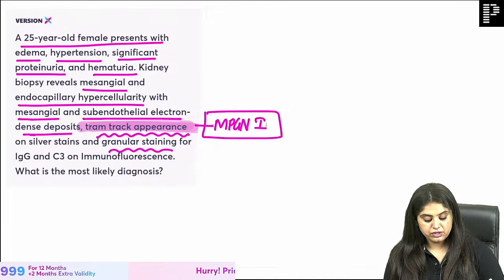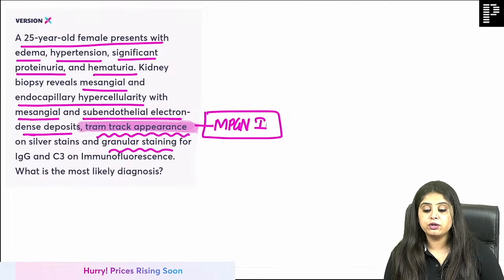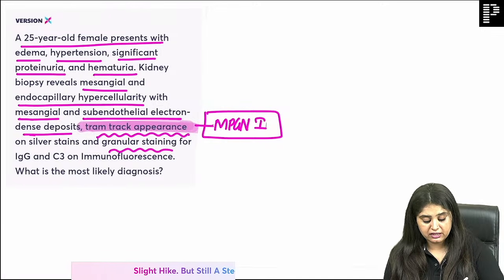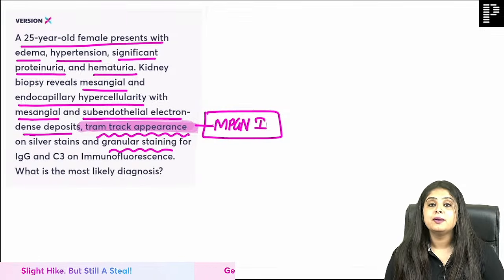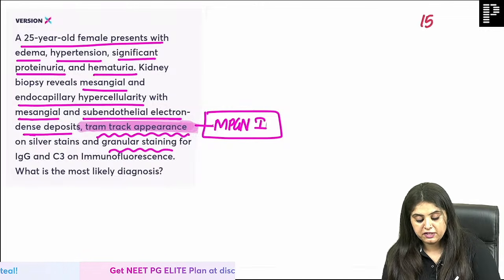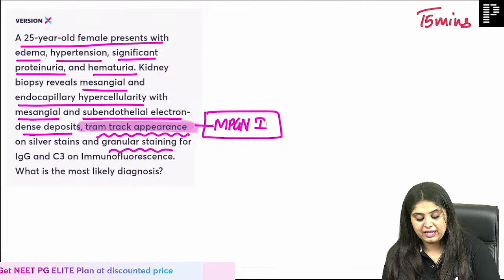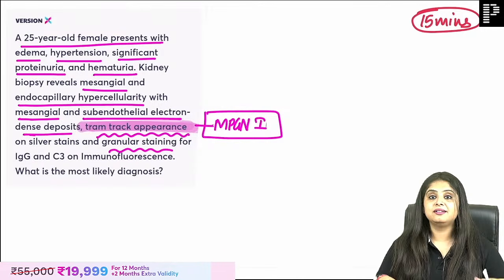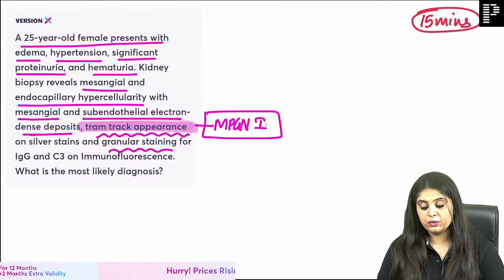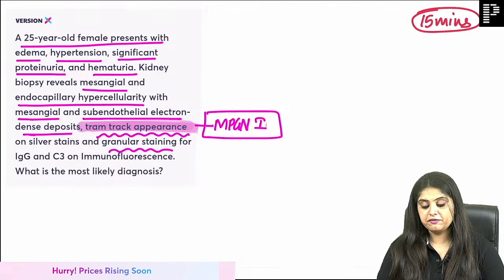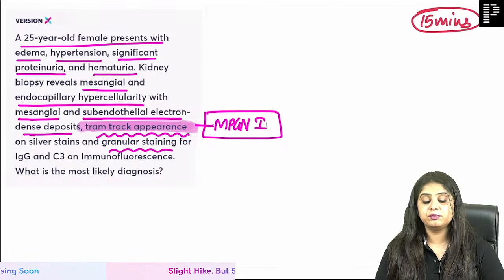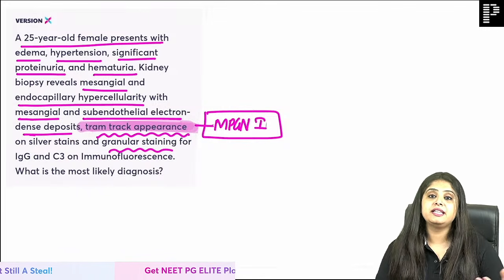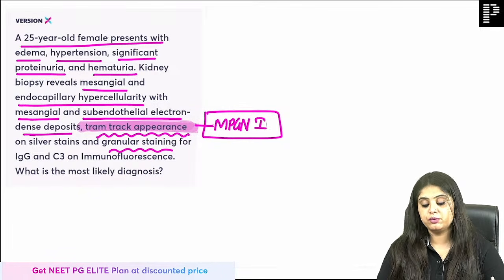I know that I'm teaching you this right at the end, whereas I should have taught you right in the beginning, and I'm severely over time, and I'm very sorry because we haven't even started CNS yet. But are you guys willing to study for 15 more minutes and wrap it up? Because why leave it for tomorrow? I want to finish off today's target today and then go on tomorrow. Okay, so can we do that? Just 15 more minutes, and I'm sorry for taking up so much of your time, but it's the only reason this LRR is lengthier than the previous one, because I've added more questions.